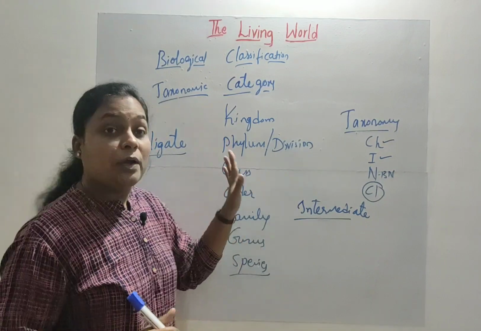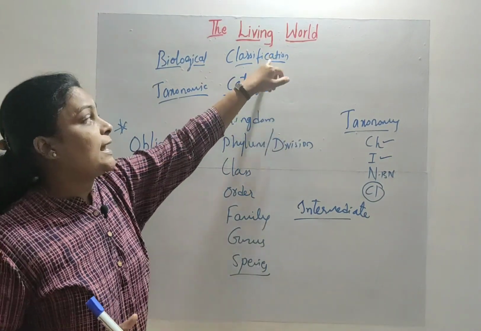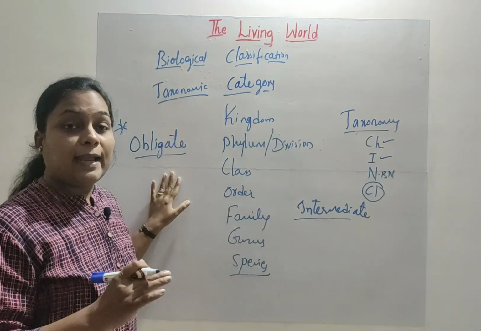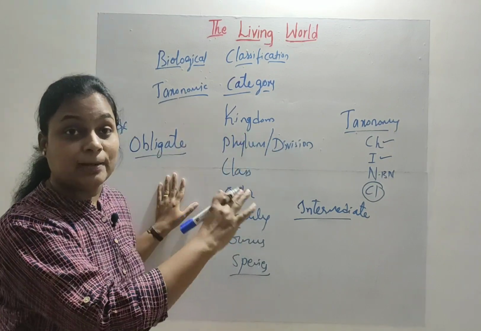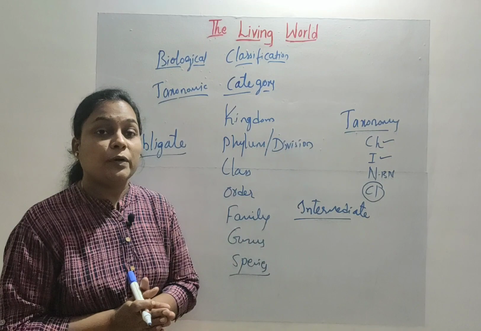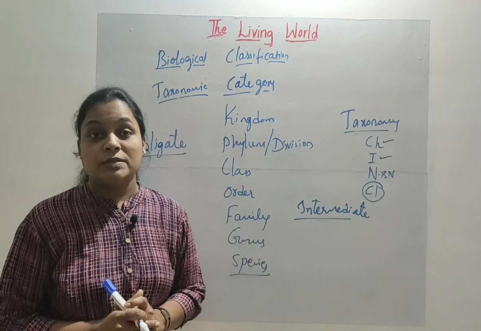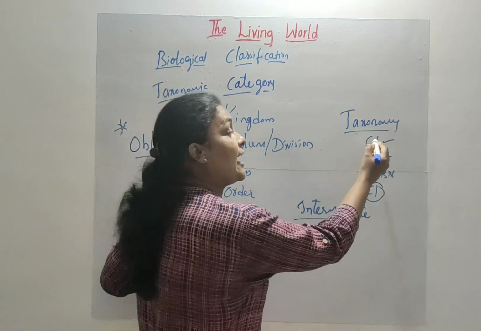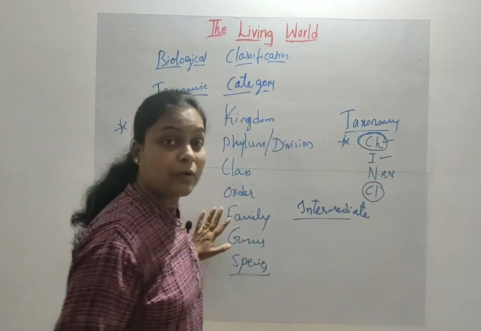Okay, so I hope you understood the concept of taxonomic category. During the process of classification, every organism is assigned to its respective levels of classification. Now one thing is very important here. What is the basic requirement for a classification process? It is always characterization. That's why the first process is very important.